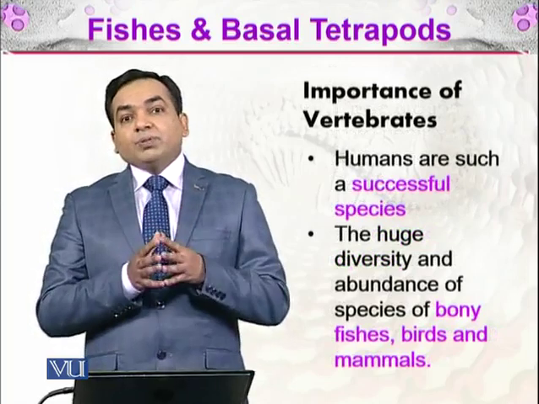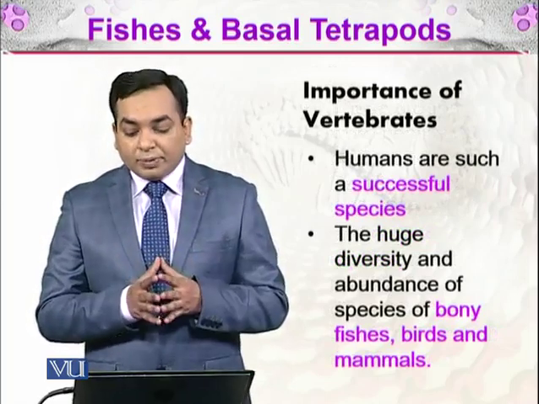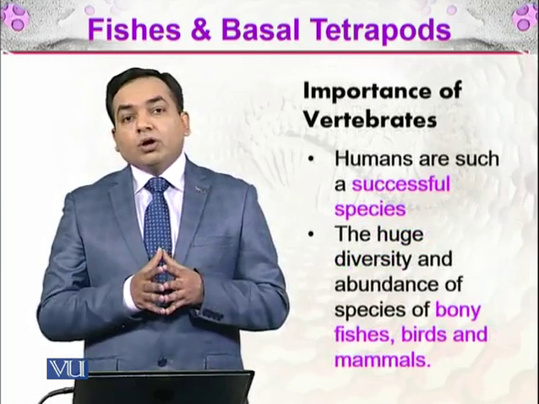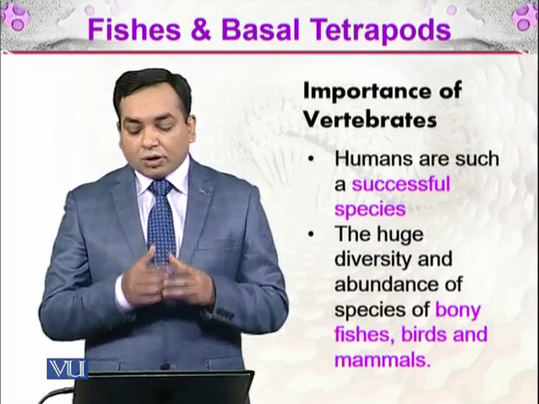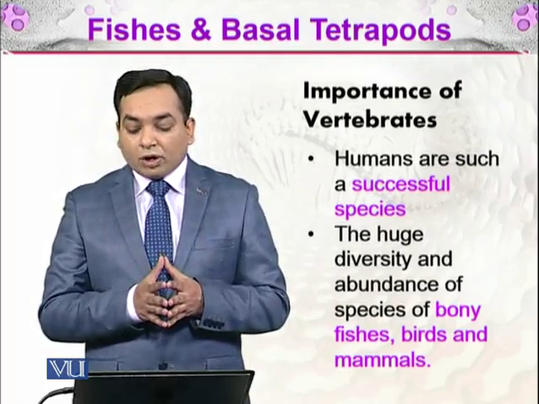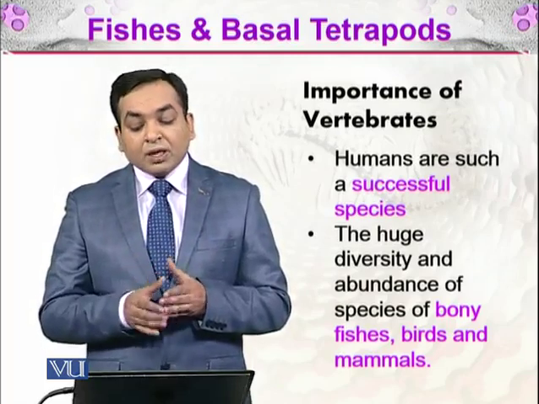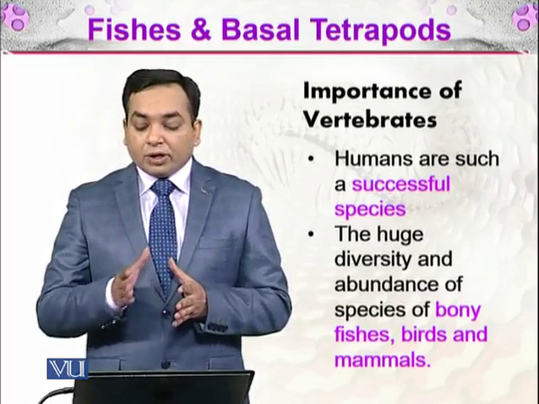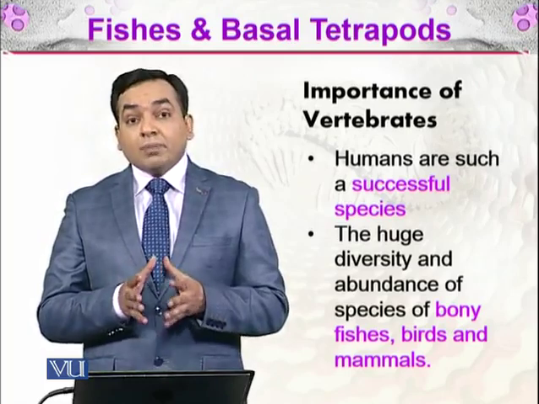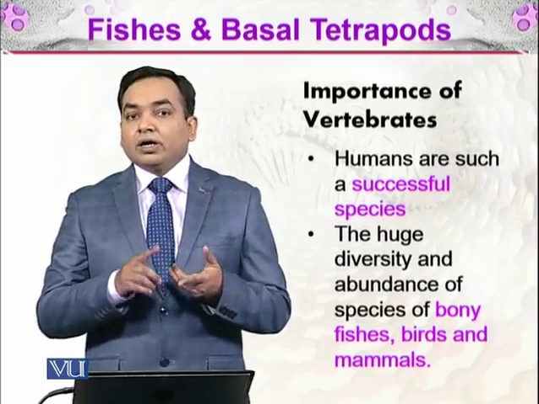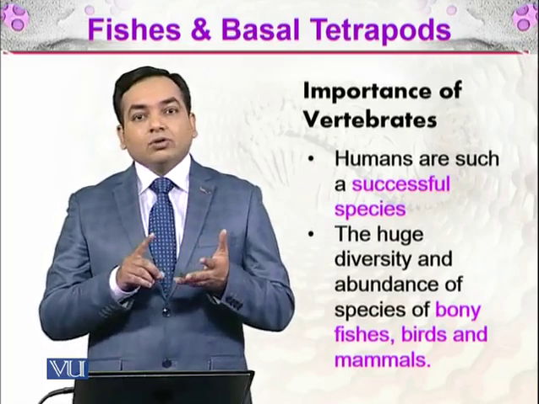Now we will be discussing why the vertebrates are important. We know about humans. Humans, meaning ourselves, are also vertebrates. So humans are such a successful species, and they are vertebrates. And there is a huge variety and abundance of species of bony fishes, birds, and mammals, which are dominating the air, land, and oceans.